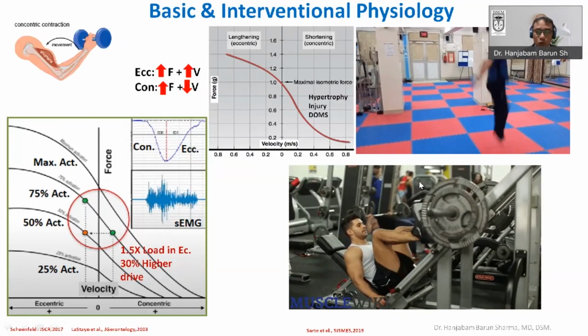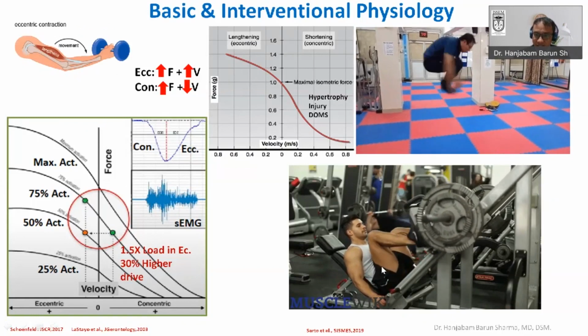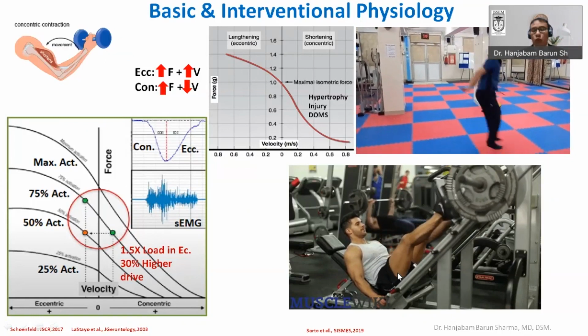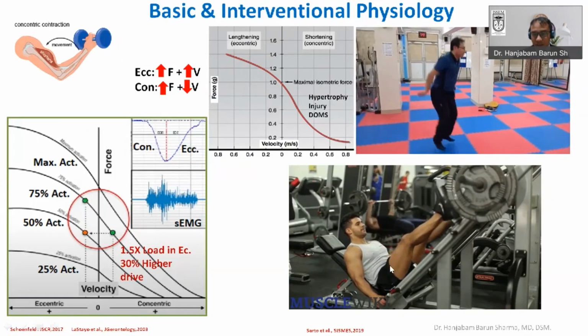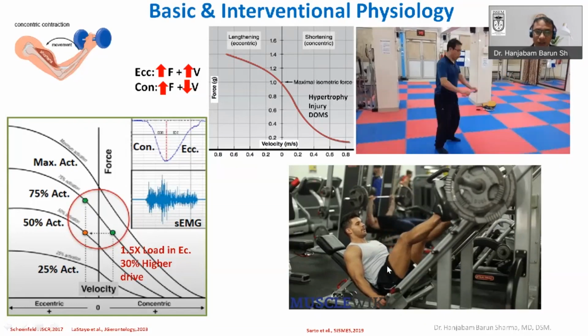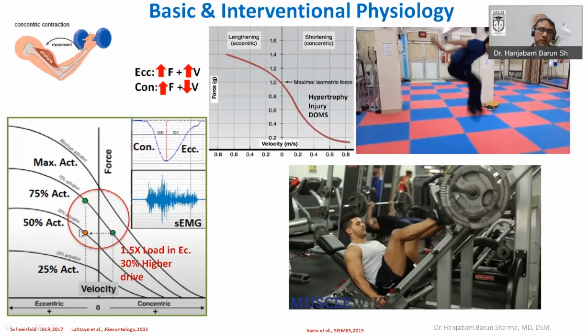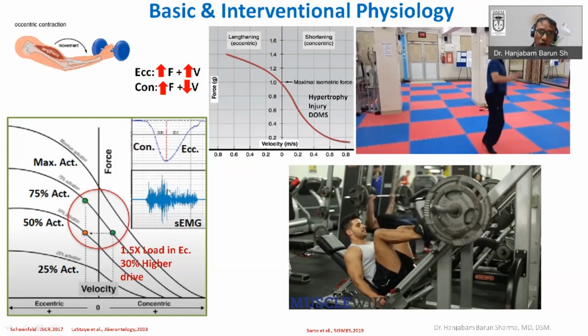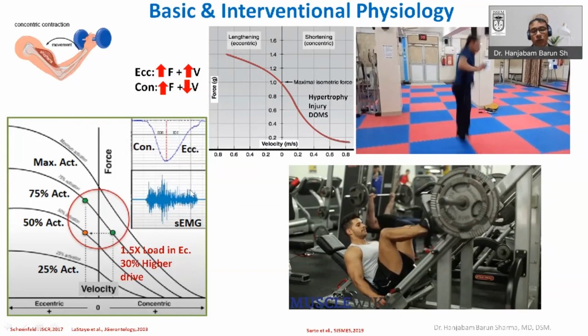That's why, if you use the same load for the concentric as well as the eccentric, the eccentric happens when the weight is moving down, where the eccentric contraction of the quadriceps is happening. Since you are moving to a different force velocity curve, your surface EMG activation, or recruitment of the fibers, will be lower.